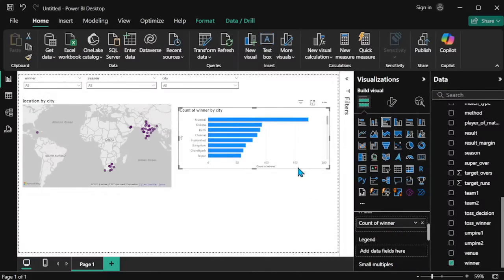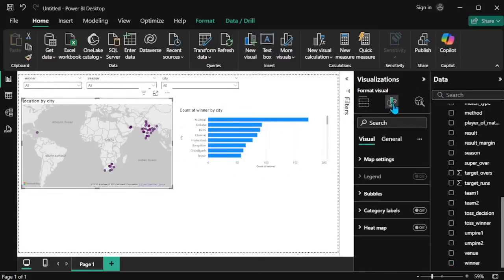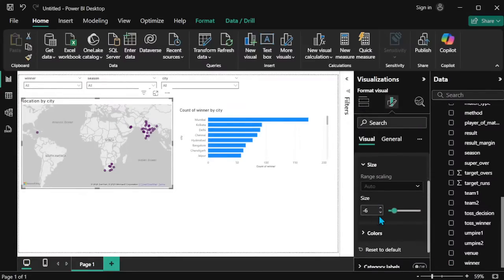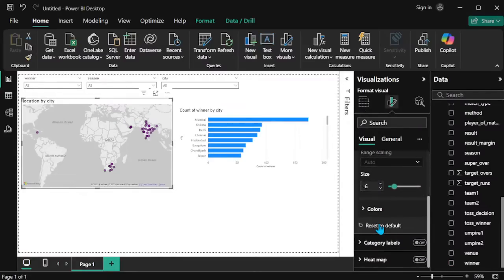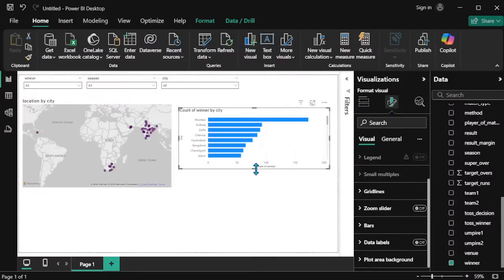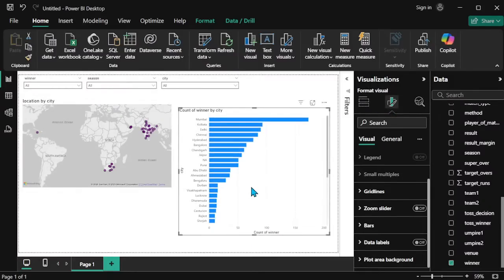Now the bubble size we can increase, but we cannot change the bubble shape. So only size is shown. There is no option to change the shape of these bubbles. Another shape we cannot change. Only the size we can increase or decrease. Now you see this, count wise, city wise winner count.